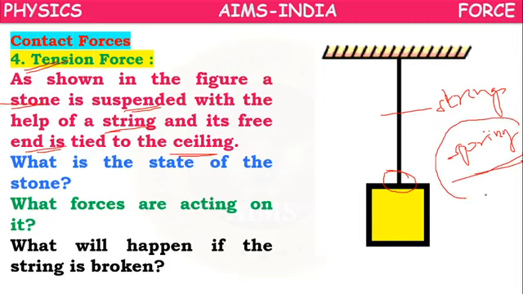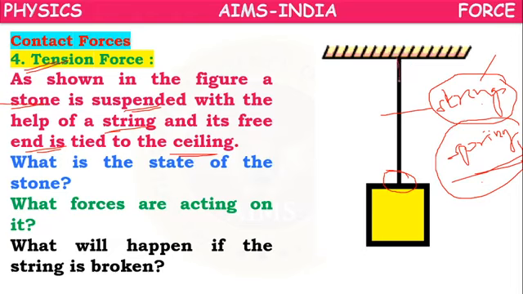The wire between the electric poles may be an example of a string. String is different and spring is different.